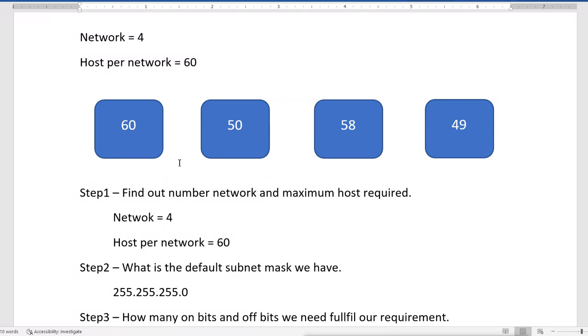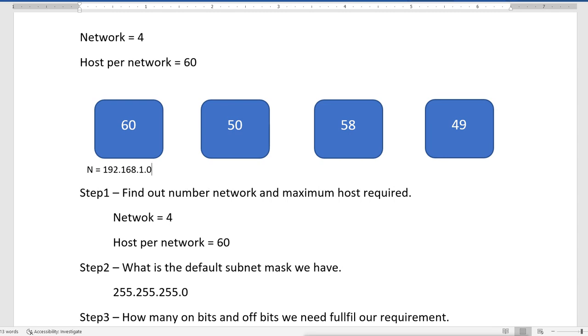So first, for this department I will assign the IP addresses. The IP addresses will start from 192.168.1.0. This will be the first IP address in this department, and this is the network address for this department. Network address means the first address, which we can't use.